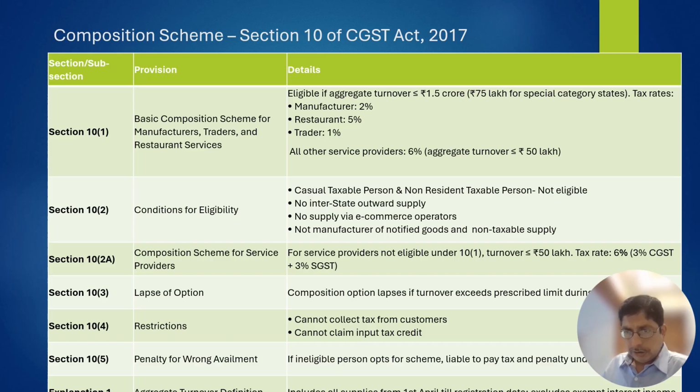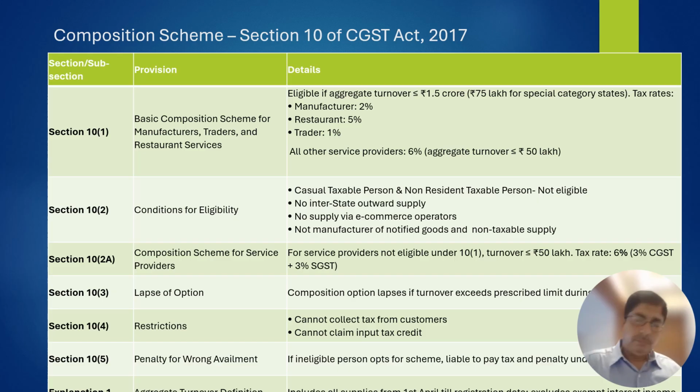Suppose the person is preparing food and allowing customers to sit, with tables and chairs, and eat the food, then he falls under the second category, that is a restaurant service provider. 5% GST is leviable. Suppose the person purchases food and sells it over a counter, he is a trader, and 1% GST rate is applicable. This is a way to classify whether the business is a manufacturer, service provider or trader.